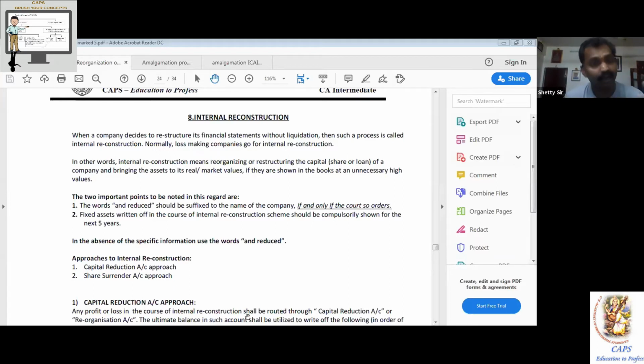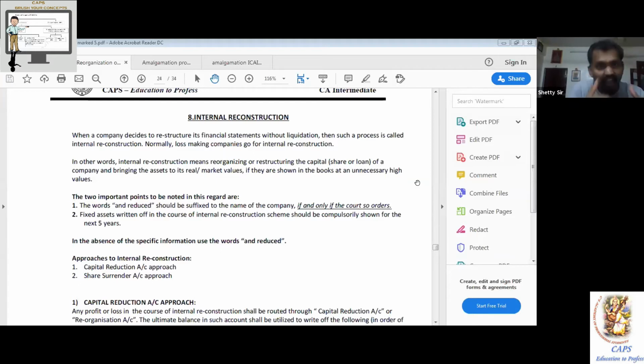However, I said normally. What do you mean by normally? Not always. There may be some other reasons. Where share capital was 10 lakh shares of rupees 10 each, we now make it 1 lakh shares of rupees 100 each. So the face value has been increased from 10 to 100. That means 10 shares merged into 1 share.